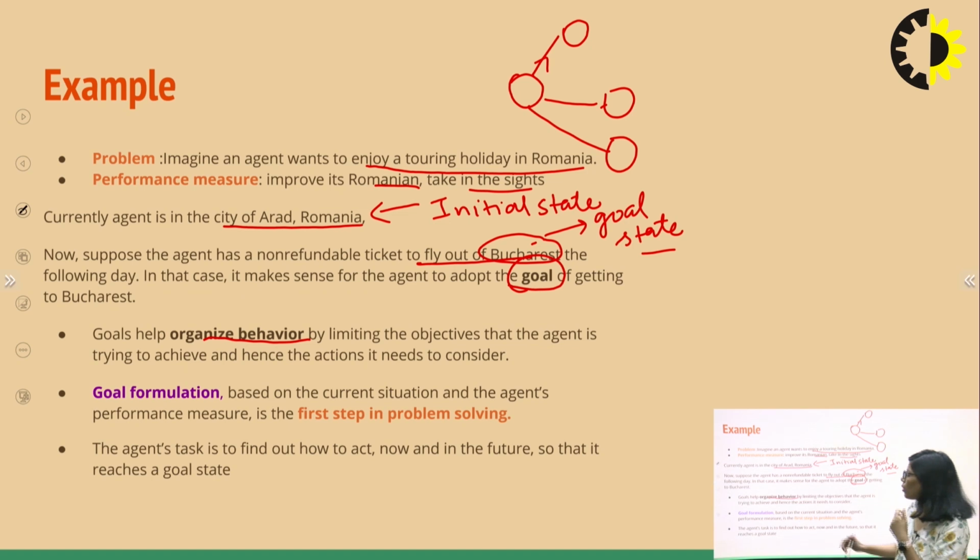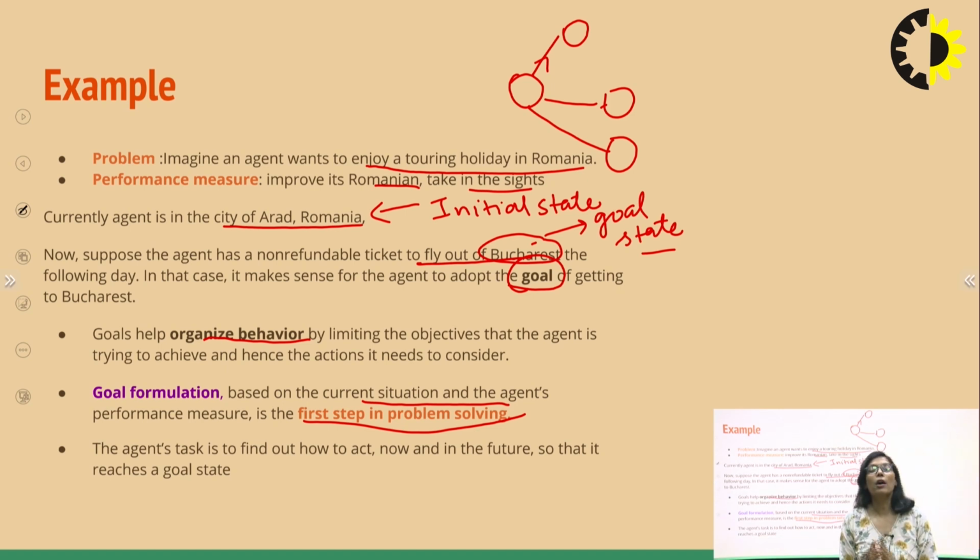So goal formulation, based on the current situation and the agent's performance measure, is the first step of problem solving. Whenever we are trying to solve a problem, we first try to define the goal, what output we want, right? So goal formulation is a very important step.